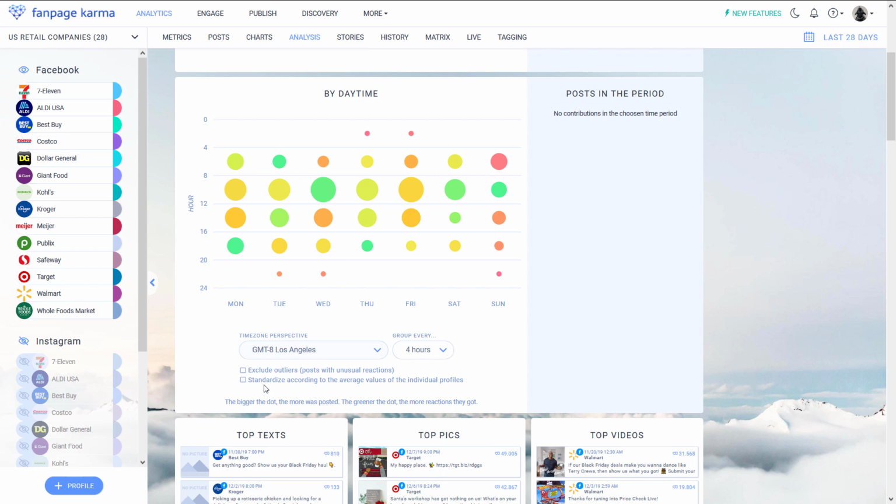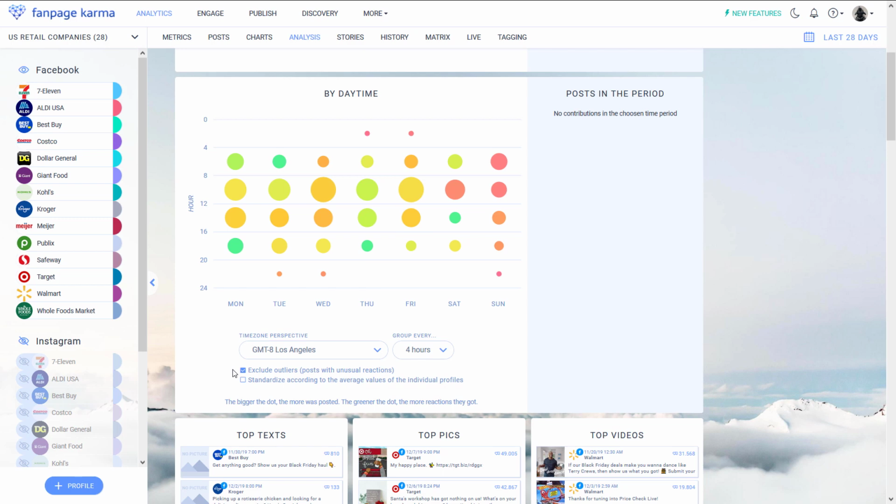Also, you should definitely check these two boxes down here. The first one makes sure that outliers are excluded. Outliers are, for example, lottery posts that get unnaturally many interactions, which would distort the results. So if I check this box, you can see that the colors change in the graph.